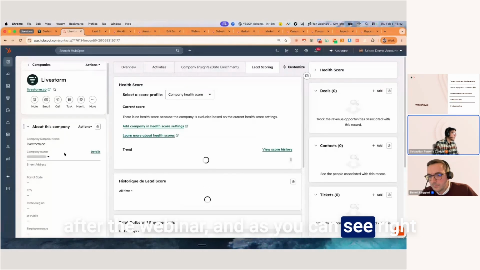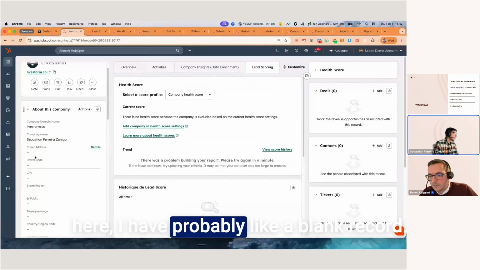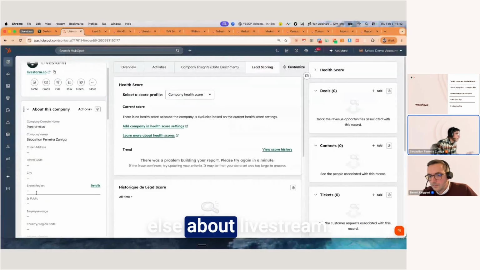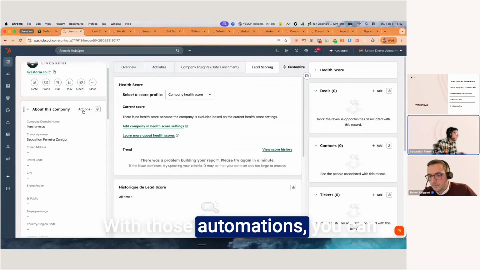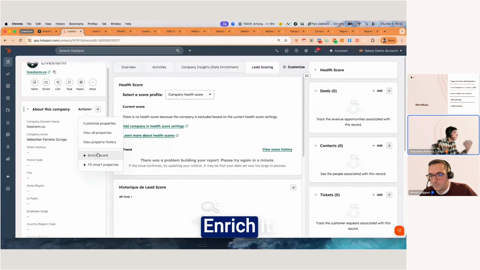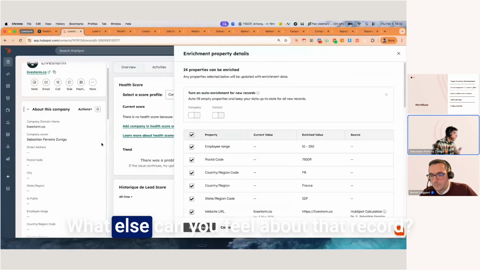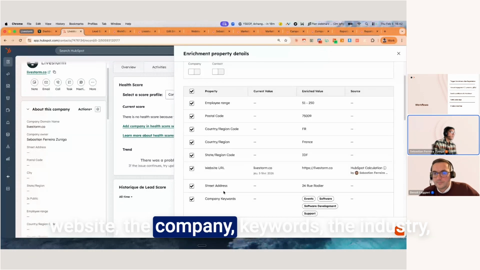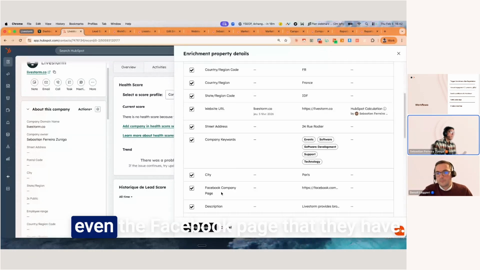And as you can see right here, I have probably like a blank record. I have not much information else about Livestorm. With those automations, you can say to HubSpot, you know what, enrich it automatically. What else can you fill about that record? I can help you with 24 fields: the country, the website, the company keywords, the industry, even the Facebook page that they have.